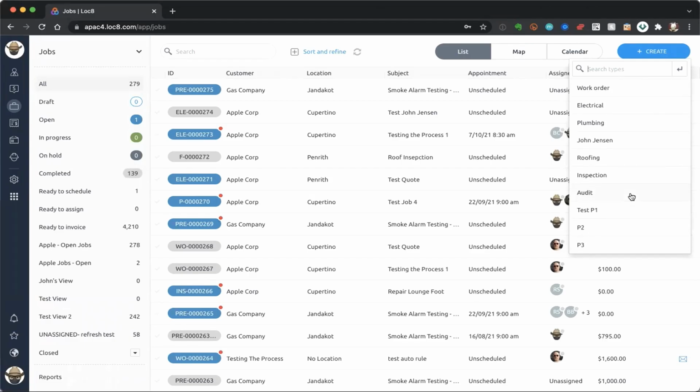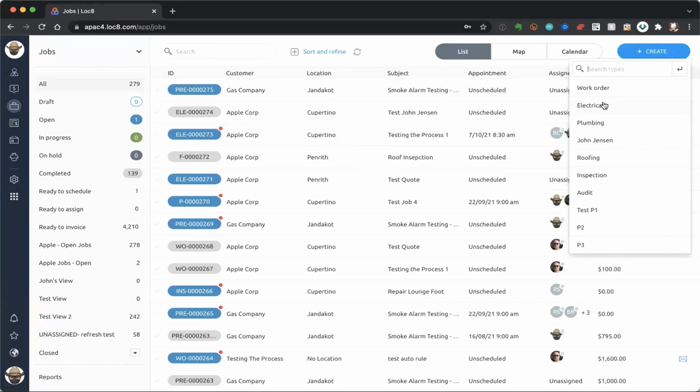These options that I have here have been added in by myself. The really nice thing about any one of these job types is that when I choose a particular job type, say for instance the electrical job type, I have the confidence that the job number associated to this particular job will come up as an ELE job. So it means I can start looking at jobs from a numbering perspective and get a little bit of an insight as to what type of jobs we're dealing with here as well.